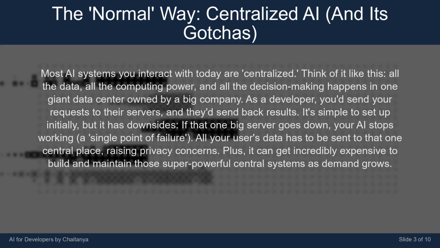If that one big server goes down, your AI stops working. A single point of failure. All your users' data has to be sent to that one central place, raising privacy concerns. Plus, it can get incredibly expensive to build and maintain those super powerful central systems as demand grows.